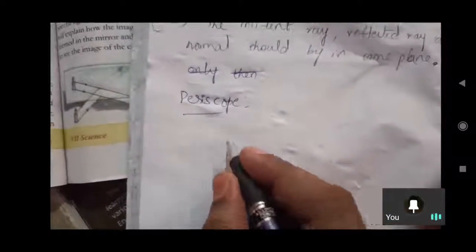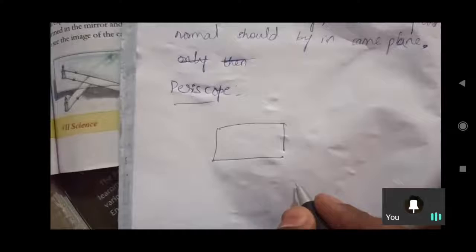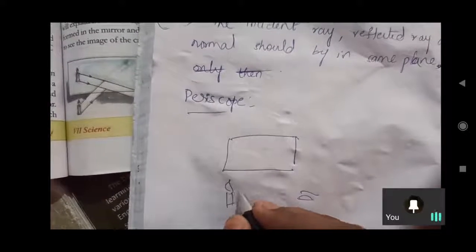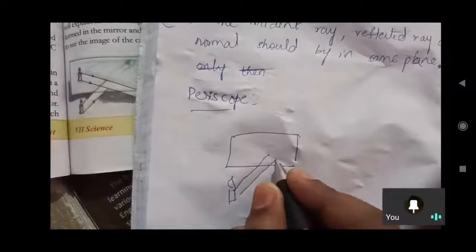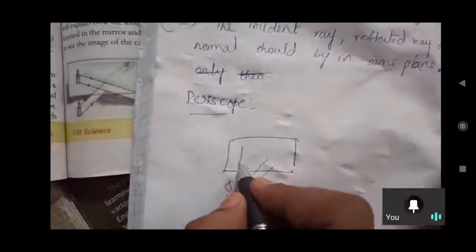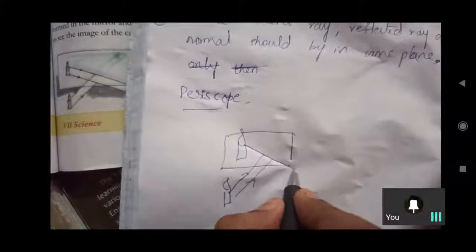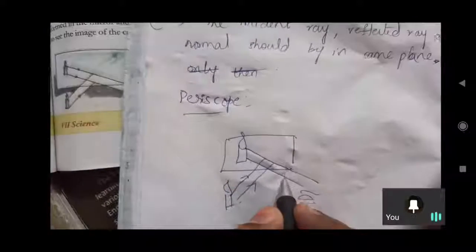These two diagrams we understood now. Here is how it is forming. The human eye is here, and here we take a candle, and the light rays are incident on that mirror. Here the candle image forms, and the rays reflect back in this manner to our eyes.